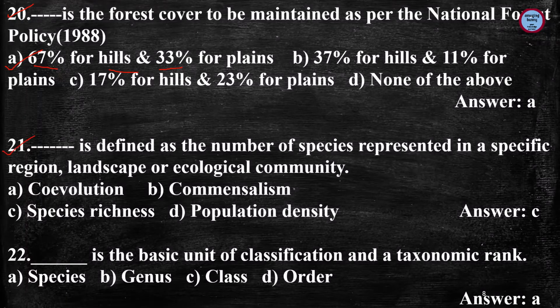Next question is, dash is defined as the number of species represented in a specific region, landscape or ecological community, and the answer is species richness. So species richness we can define as the number of species represented in a specific region, landscape or ecological community. Next question is, dash is the basic unit for classification and the taxonomic rank, and the answer is species.